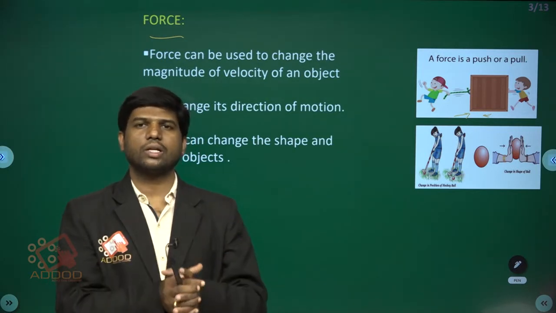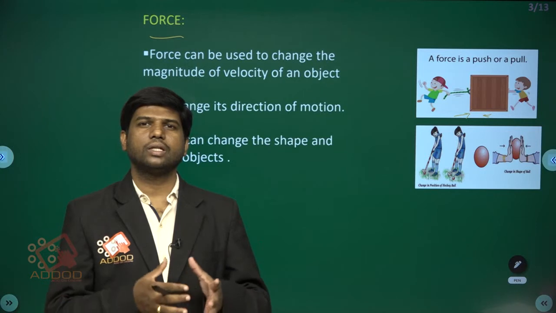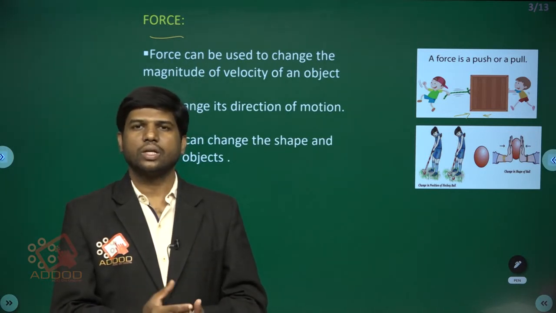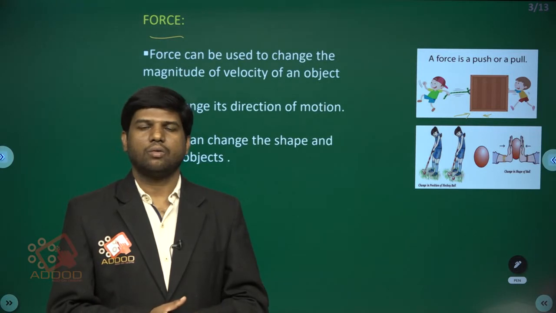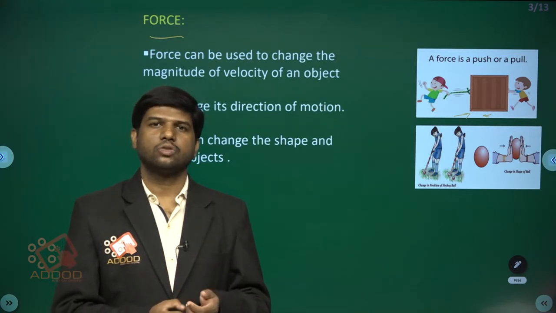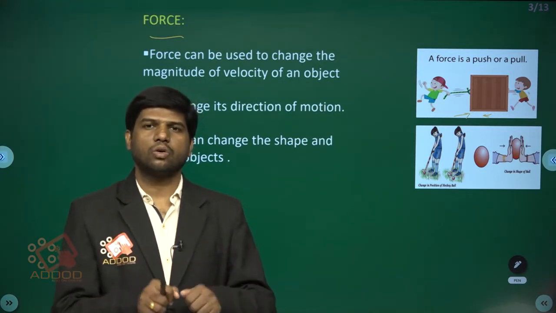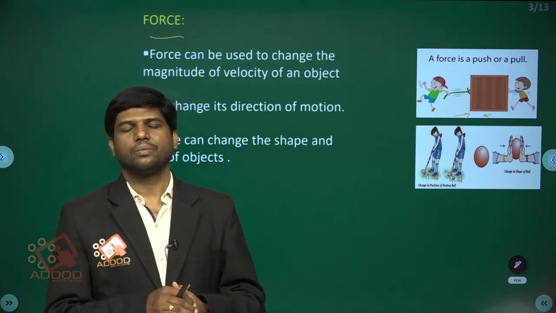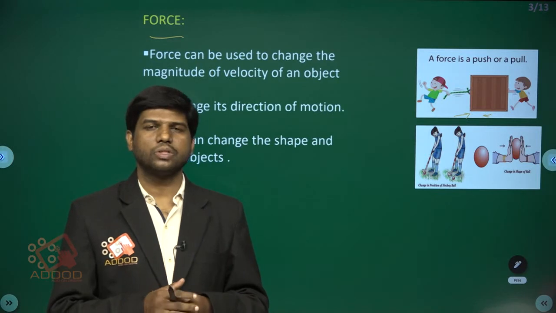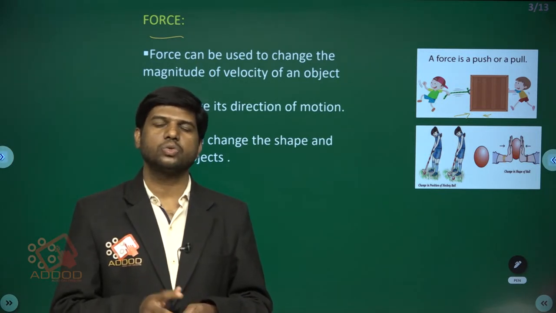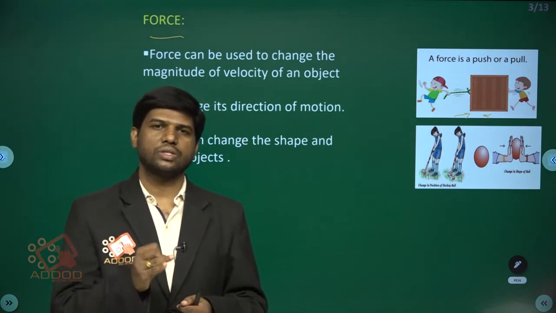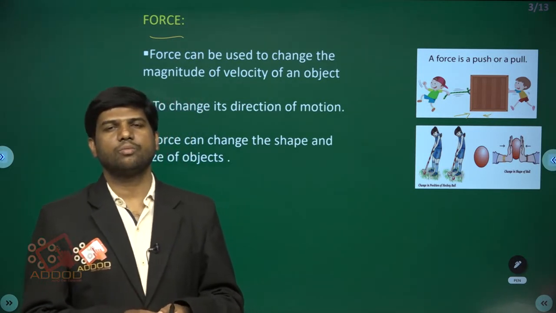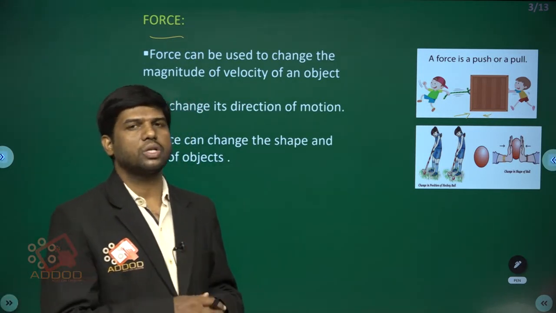If you crush a water bottle, then its shape changes. When you roll the dough with a roller, it becomes round. So force can be used to change the shape, the direction, the velocity, and the position of the object.